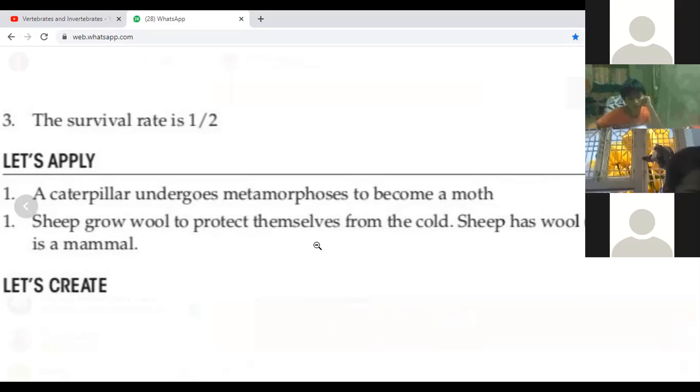Second one, you see, why does the sheep grow wool on its body? What kind of animal is it? Why does the sheep grow wool? To protect itself from cold. And a sheep is a mammal.